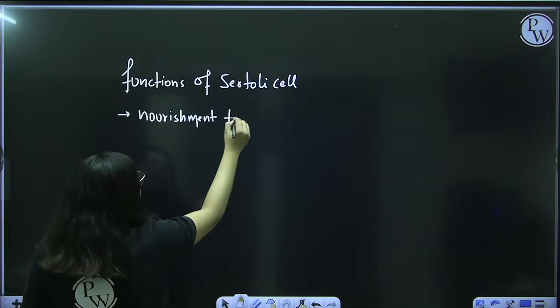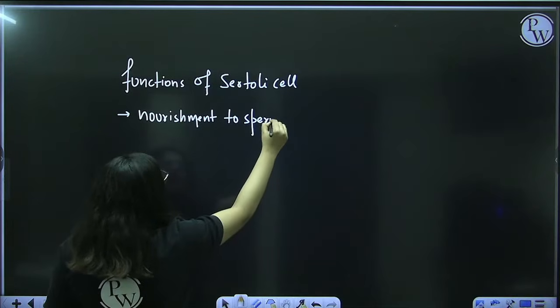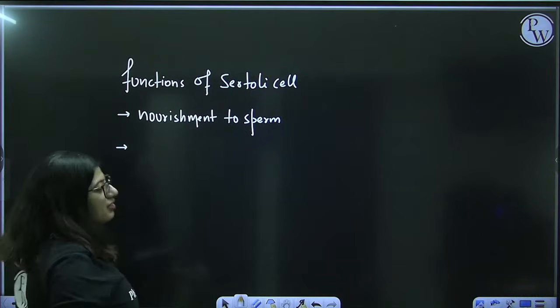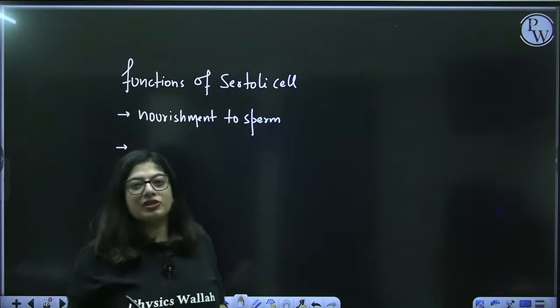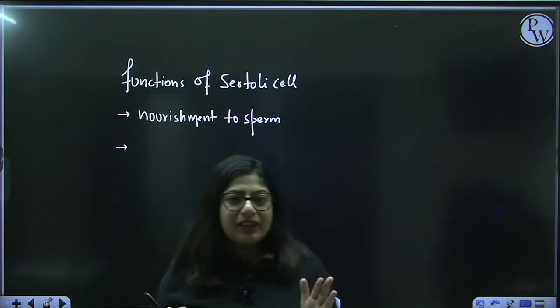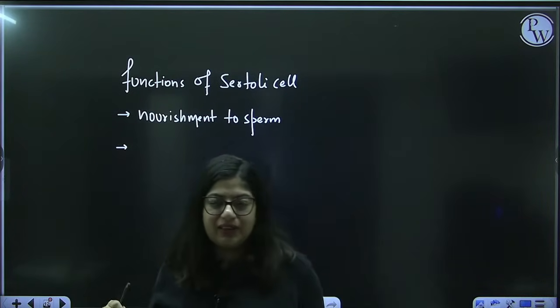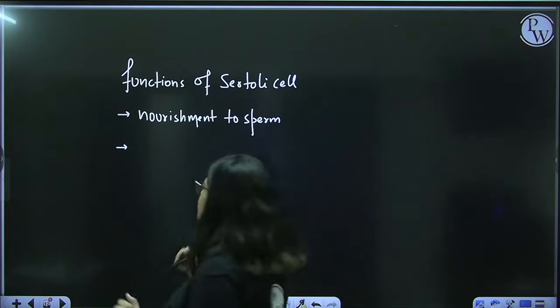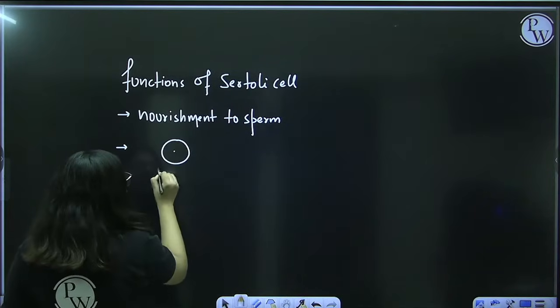Nourishment to sperms. Second, whenever a spermatid has to convert into a sperm, a lot of changes take place. Okay, let me tell you. Spermatid looks just like this.